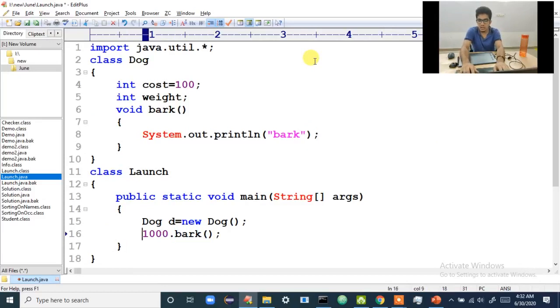But as I told you, 1000 is not the actual address, because it is the address which I imagined. Where is the actual address stored? The actual address is stored in D. So instead of telling 1000.bark, I have to tell D.bark.